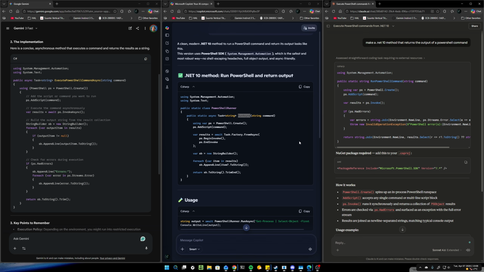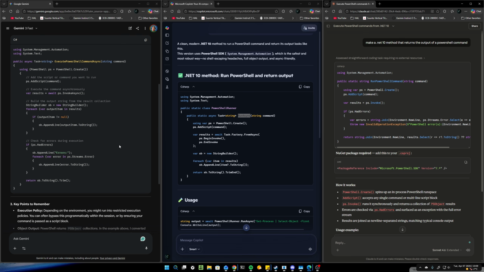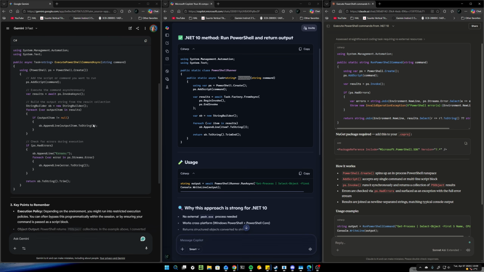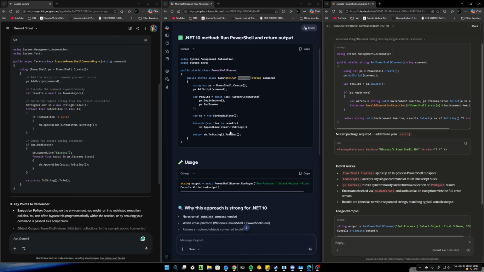Use it as a refresher point, because then your knowledge will kick in and you'll say, this looks weird. Like, they're kind of doing the same, they're functioning. This looks more condensed. These two here are more condensed than this one here. Why is it? This one doesn't do error handling at all. Which is a little bit like, it depends on how you are. I do like a lot of error handling because it makes it easier to debug. So these two here I would prefer the most, but because it wants me to put in a NuGet package, and I know by experience I don't need to do that.